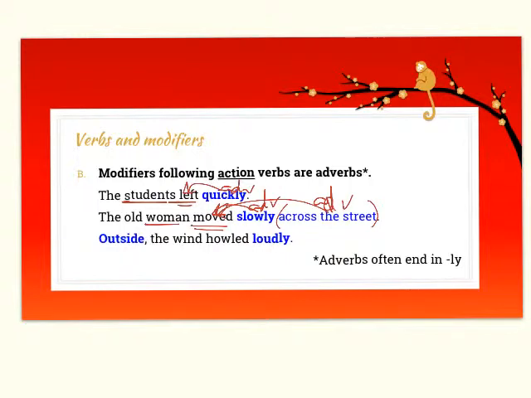And finally, the last one, "The wind howled loudly outside." Loudly is how it howled, and outside is where it howled. So remember that the questions they answer are where, when, how, to what extent. That's how we know it's an adverb.